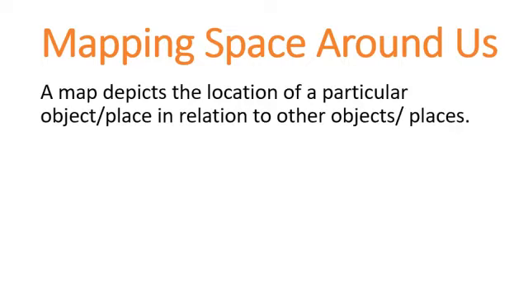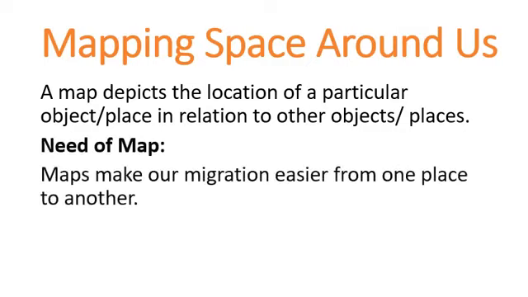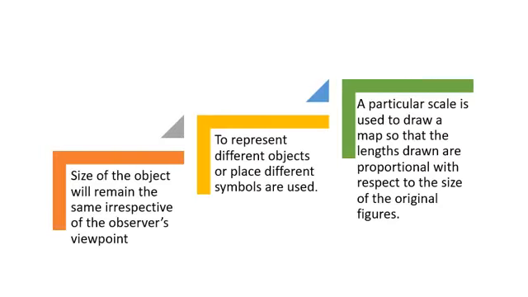So basically we are using maps in this case. A map depicts the location of a particular object or place in relation to other objects or places. What is the need of the map then? Maps make our migration easier from one place to another. Obviously, if we do not know the way to our destination, then we take the help of maps. These are the points regarding the map which are very important, and we are supposed to deal with them.